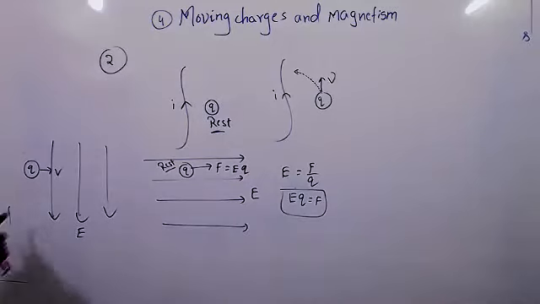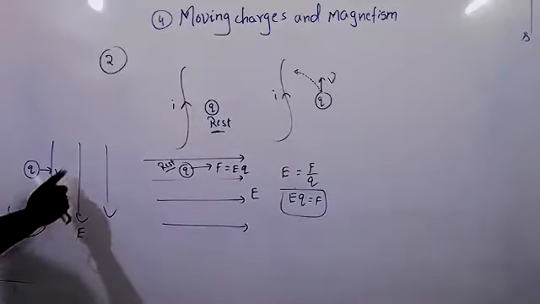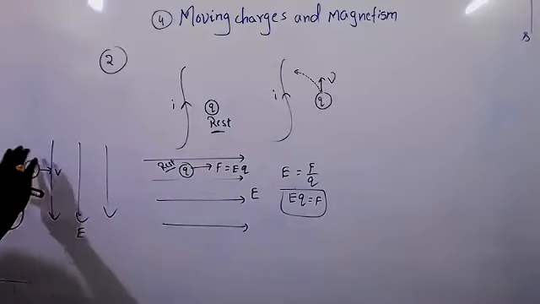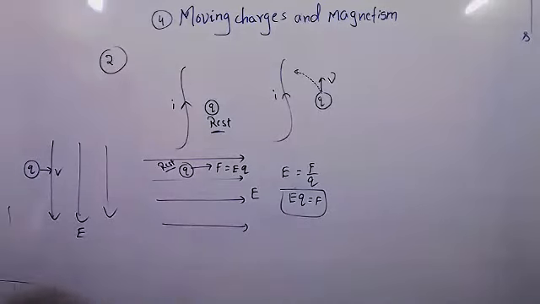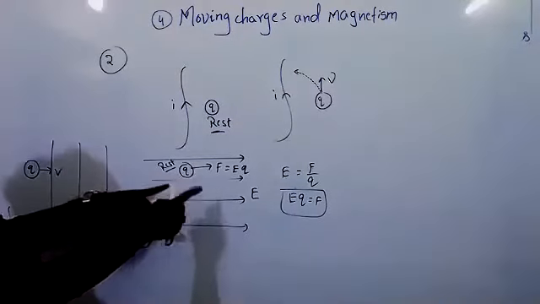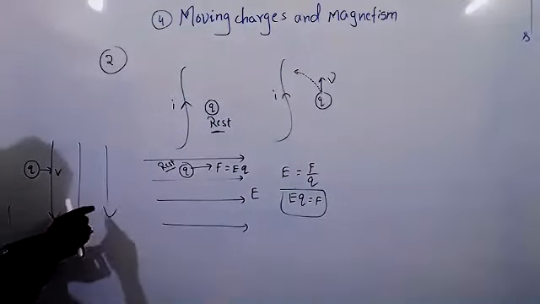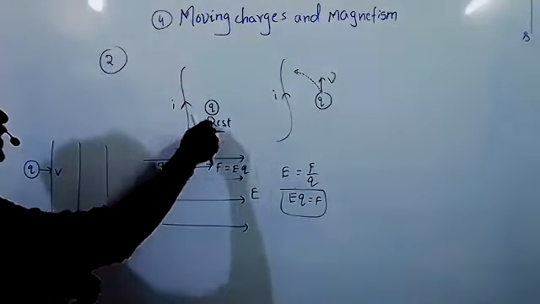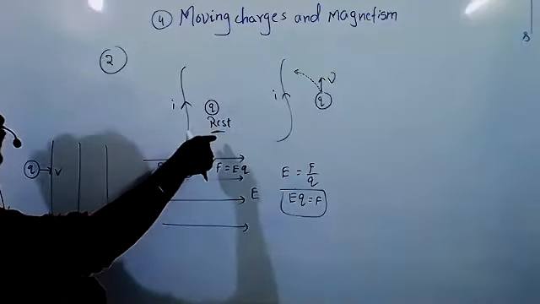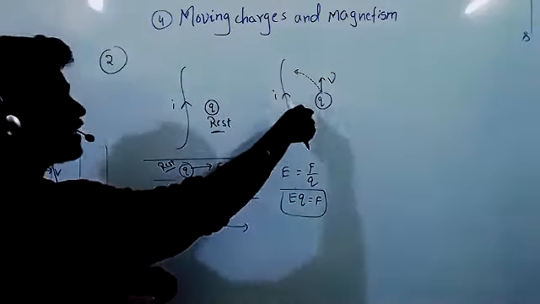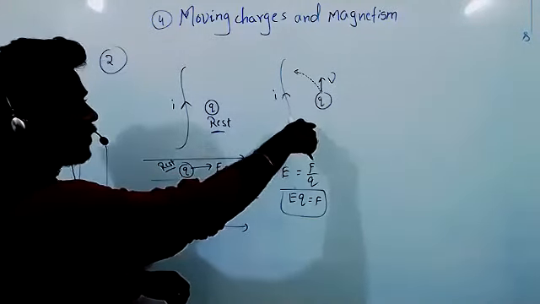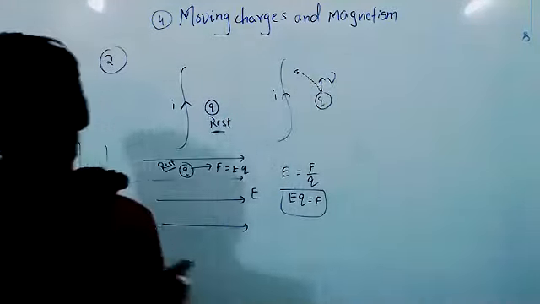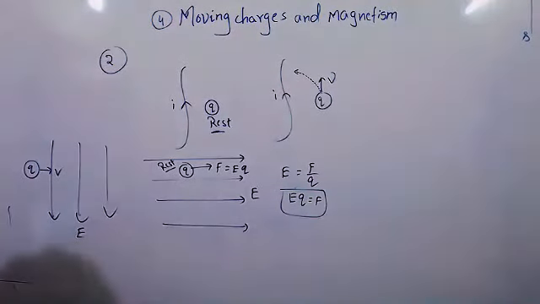Listen carefully. Now charge is moving with velocity v in the electric field. Is there any force on that charge or not? Yes, sir. There is. When it is at rest, there is a force. When moving, there is a force. But according to magnetic field, when charge is at rest, there is no force on that. But when charge is moving, there is a force, right? Moving charges and magnetism, you can understand now. Because magnetic field effect will be there when that charge is in motion. Am I clear?